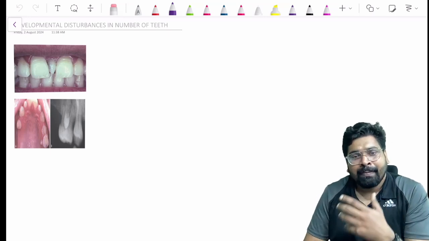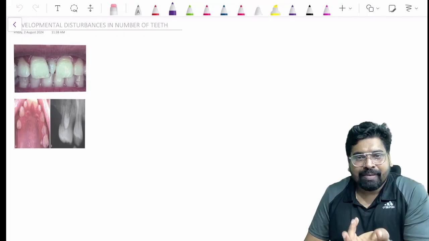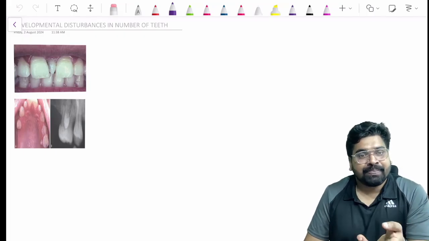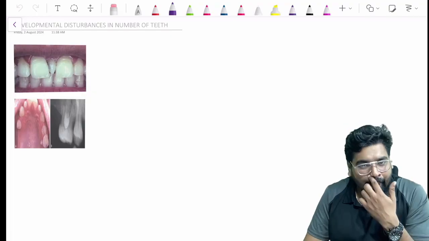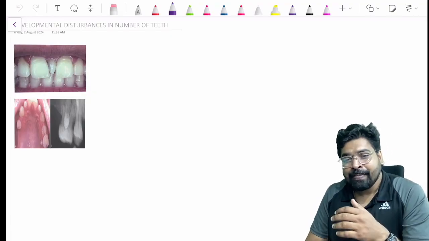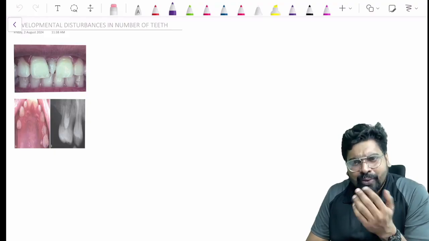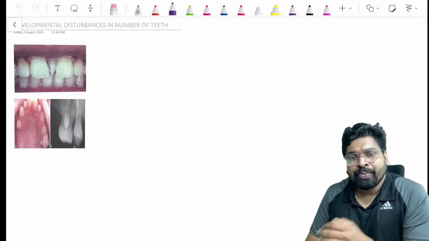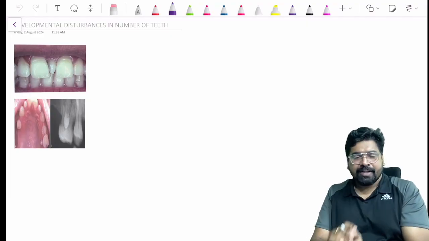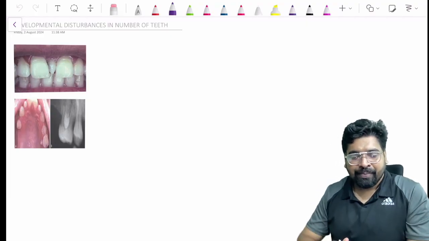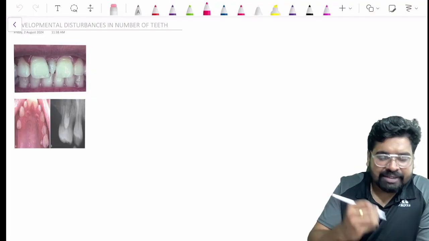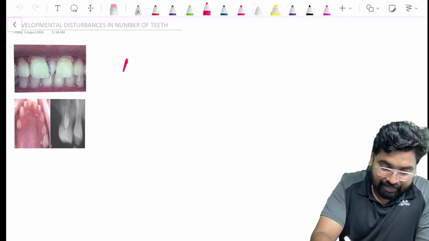So during development, if there is any alteration in this number, we may lose a number or we may gain a number. It means we may get an extra tooth or we may lose a normal tooth. So these are alterations in the number of the teeth. You should know certain terms, called anodontia.